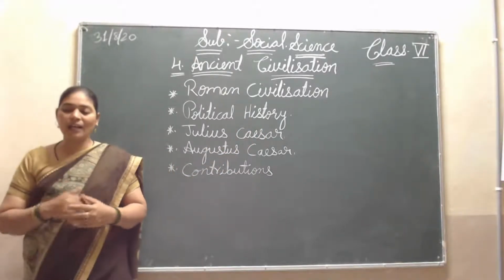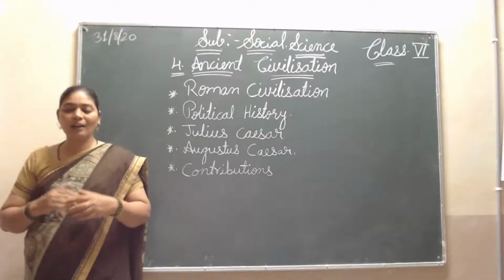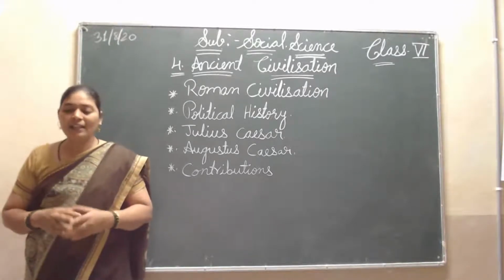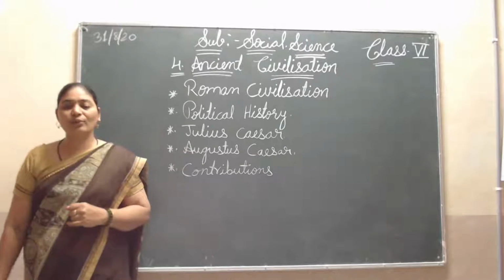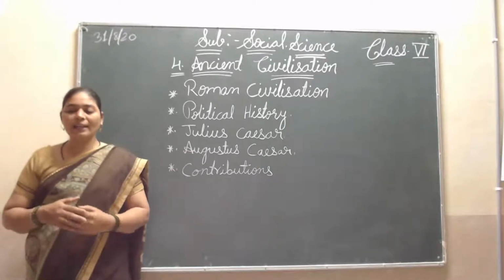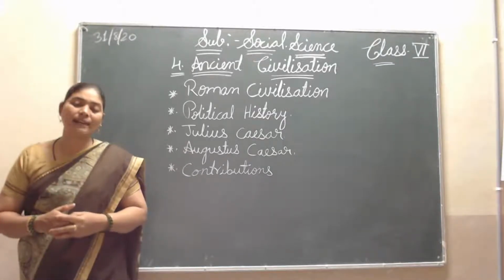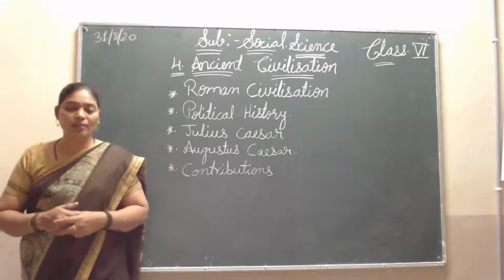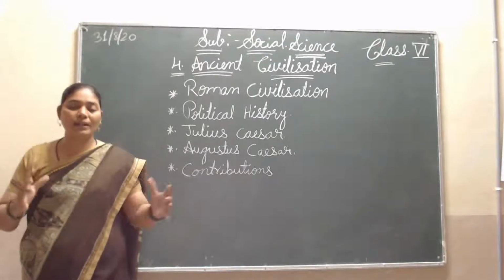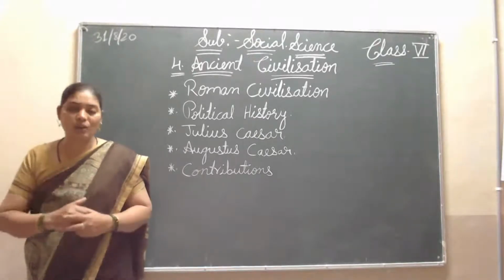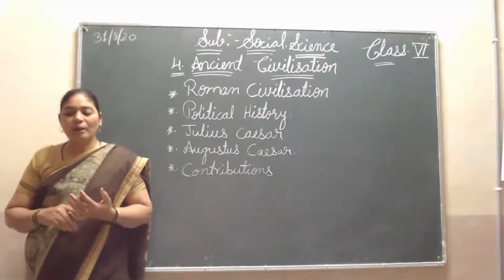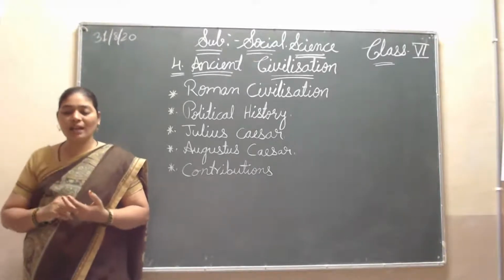Julius Caesar and Augustus Caesar are the most important persons in the political history of Roman civilization. In this Roman civilization, a rule of three members started, meaning three kings or three army members. First Pompey, then Crassus and Julius Caesar.